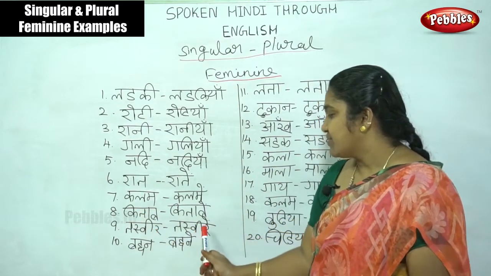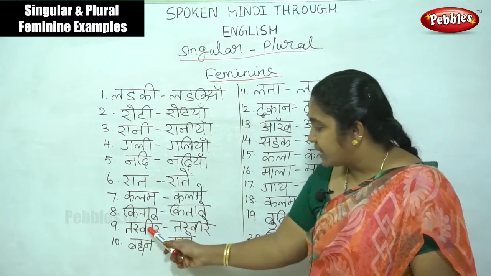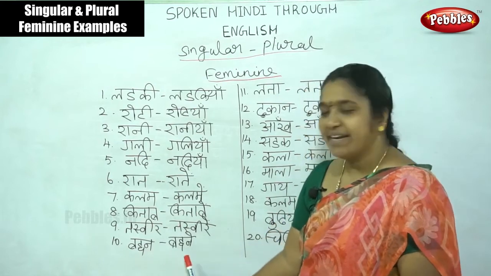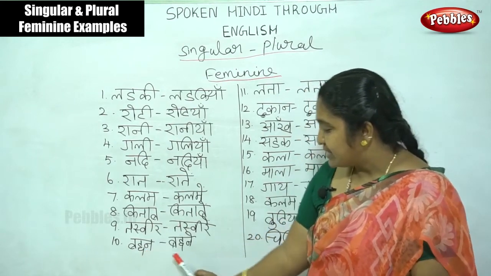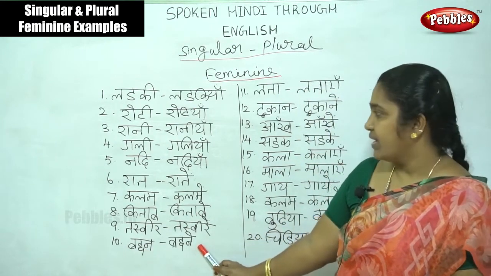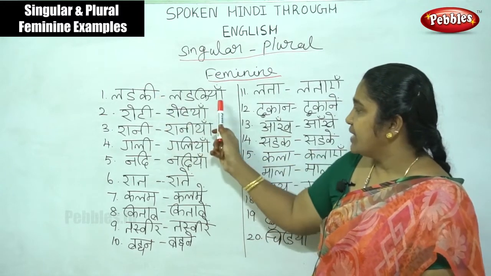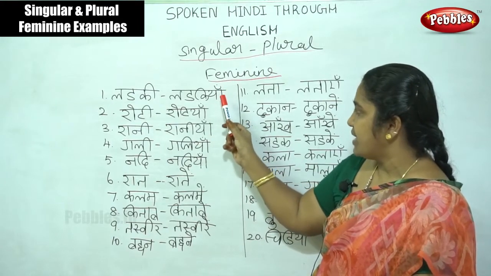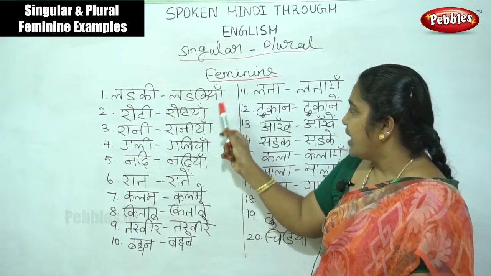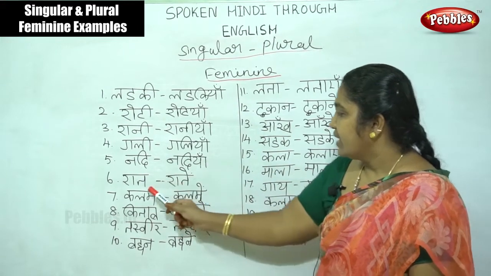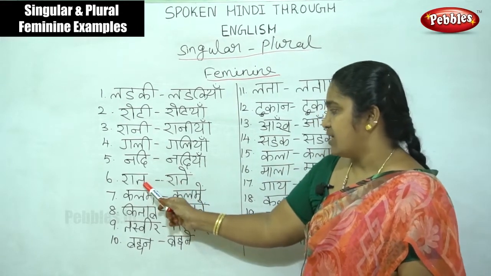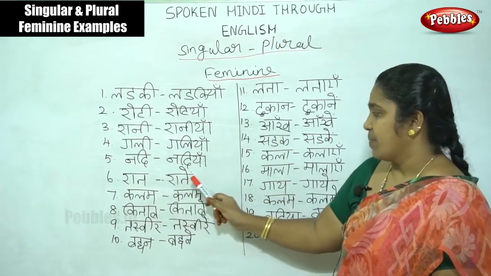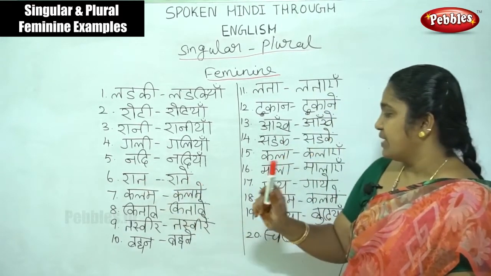Tasveer, tasveere. Picture, pictures. Bahan, bahane. Sister, sisters. See, ladki, ladkiya. Roti. We have to see here the chandra bindu. Here it ends with e, a. The rules are following this: a, a. Raat, rate, like that.